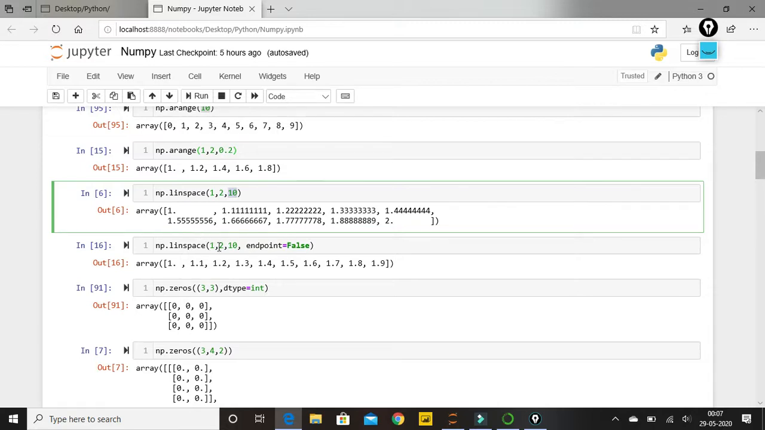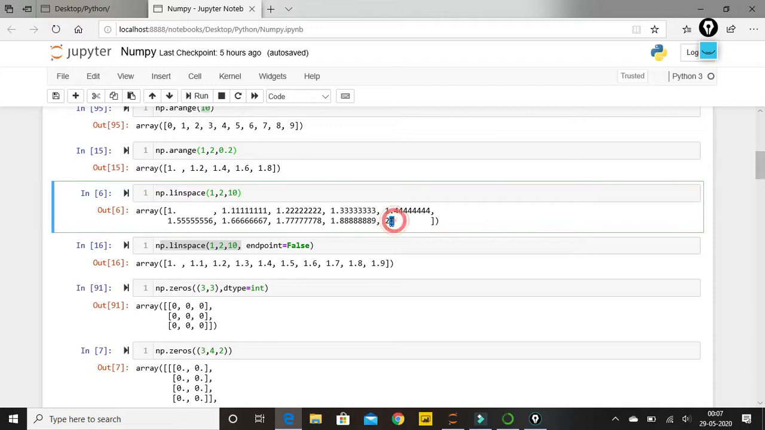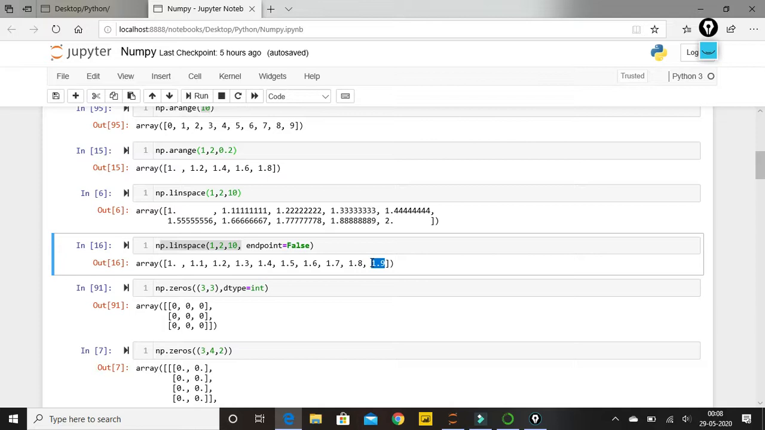Now inside my linspace we have one more argument that we can pass, endpoint equal to false. So I'm executing the upper code again, 1 comma 2 comma 10. In the top one you will be able to find it is giving me output 2, means it is giving me the end value as well. If we don't want that, then we can use this endpoint equal to false, so it will end over here itself, at 1.9. Whatever the end value, it will eliminate. For example, in this case it is 2, so we can use this also.